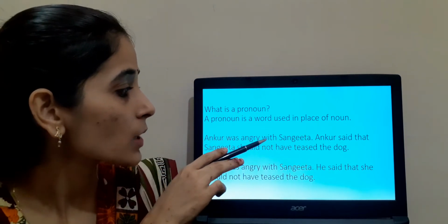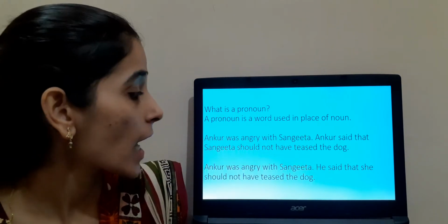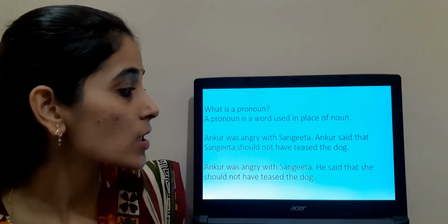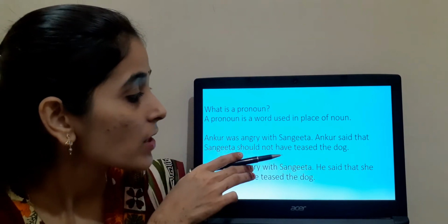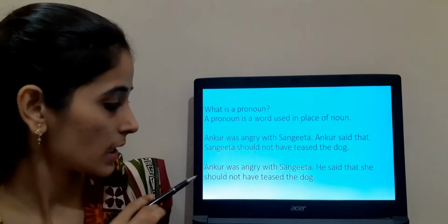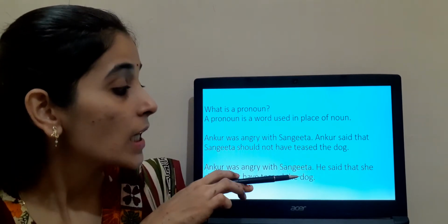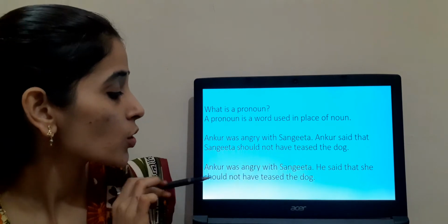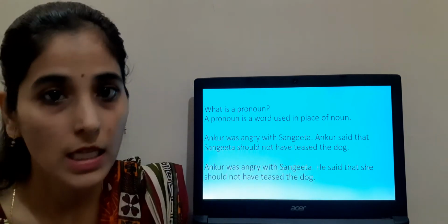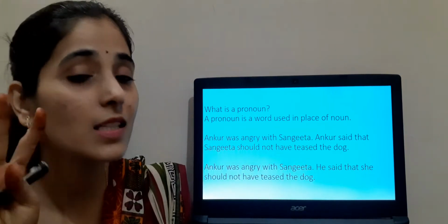Ankur was angry with Sangita. Ankur said that Sangita should not have teased the dog. Let us read these two lines. Ankur was angry with Sangita. He said that she should not have teased the dog. Two sentences are saying the same thing.